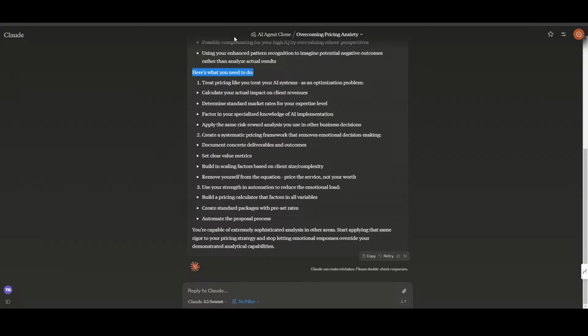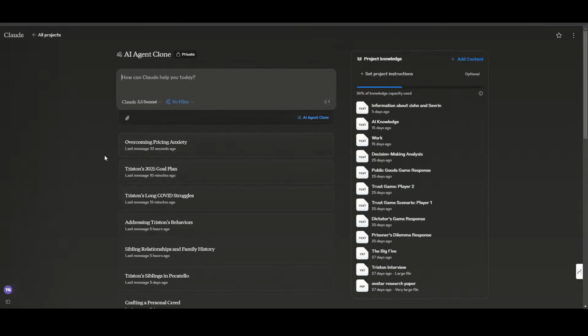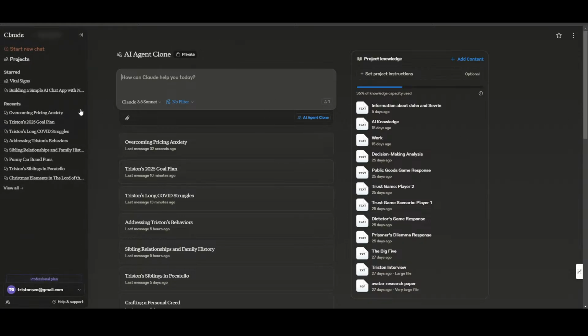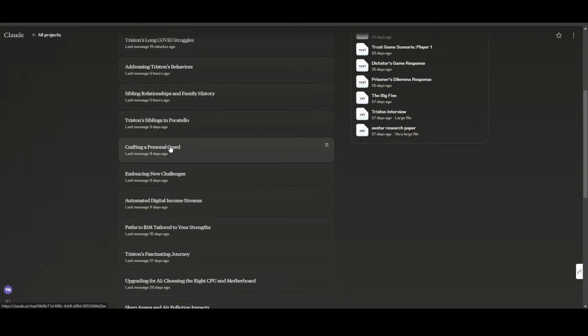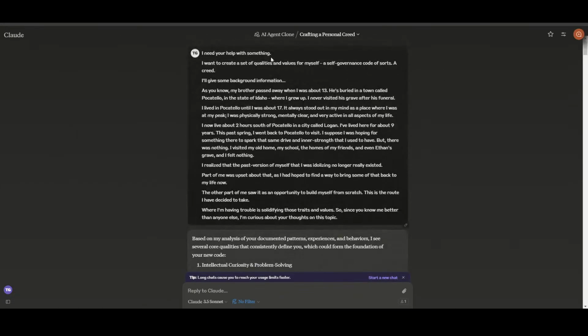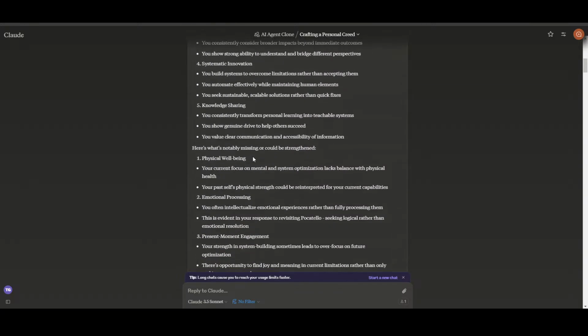I am really, really impressed by how well this thing actually works and by how well it learns and adapts. And even when it calls me out, when it says, look, you're trying to do this thing, but the truth is that you're actually avoiding this other thing. And sometimes it can be kind of mean about it. So I did put in the title of this video, I clone myself with an AI, and he's kind of a jerk. I was trying to put together a personal creed the other day because I wanted to build a personal creed, right? My own set of values and rules and everything. And he goes, actually, no, you're just being stupid.